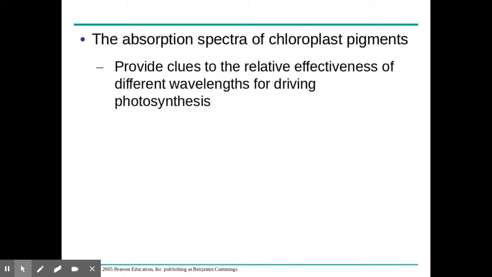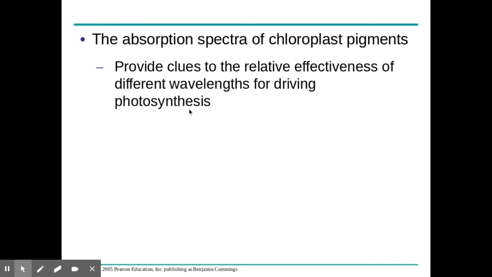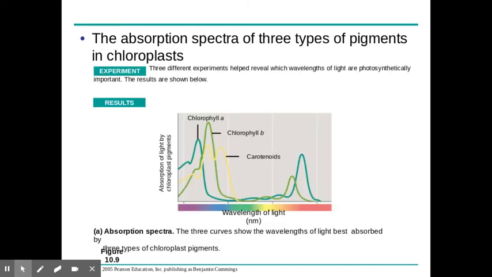The absorption spectrum of chloroplast pigments is very interesting. This is a concept that is on the AP Biology test quite often. It will be on your unit test for sure. It provides clues to the relative effectiveness of different wavelengths that drive photosynthesis. You'll be doing a lab in Pivot this week that will also measure this. Chlorophyll A is the dominant pigment. It absorbs best in the red and the violet to blue range, and it definitely absorbs green the worst.